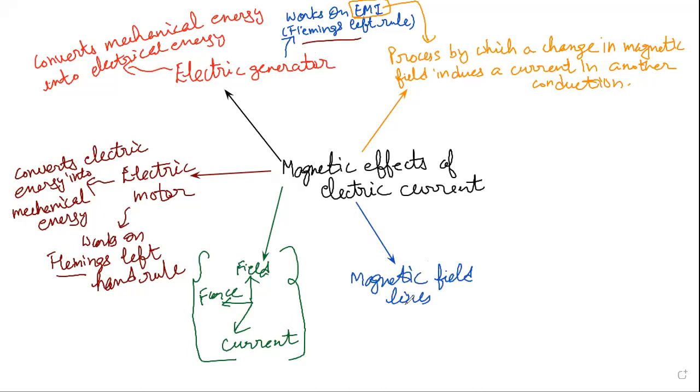The tangent at any point on the magnetic field lines gives the direction of magnetic field, right? These field lines move from north to south. We have the activity in the NCERT also, that when you keep a bar magnet on a paper and you sprinkle iron filings over it, then they will arrange in a particular pattern. This pattern will be the magnetic field lines.